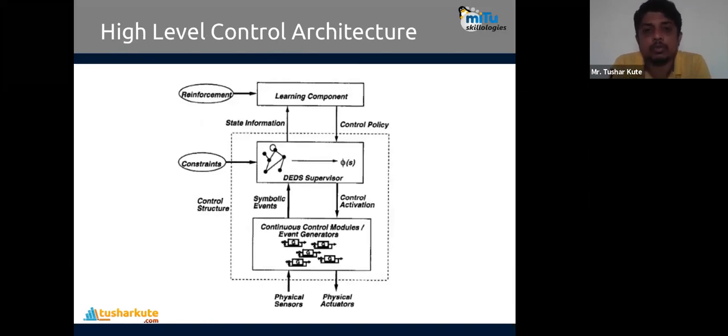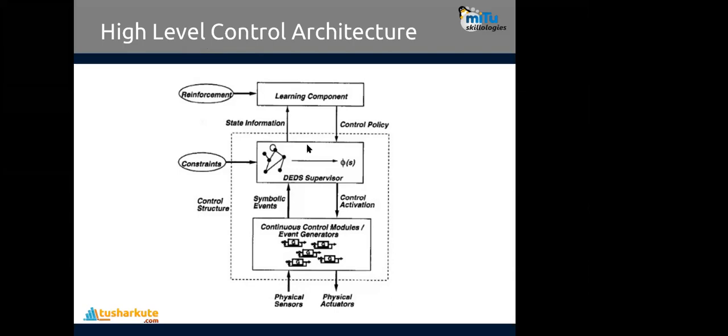Okay, now when we connect all of them together, then it forms an architecture which we call the high level control architecture, where we are connecting everything to the respective sensors. What we have in the systems, we are having the physical sensors, we are having the physical actuators. Physical sensors are the input entity where it takes the data, and physical actuators are the entity which perform the actions based on the command generated, or based on the action generated by using the particular sensors there.